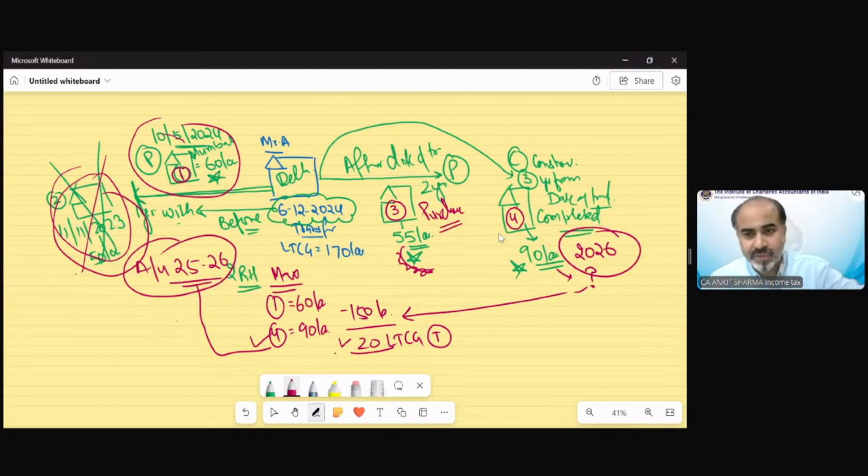Is this exemption for all types of capital gain? We have discussed, Nayan, that the exemption is only for long-term capital assets, so it should be only against long-term capital gain.